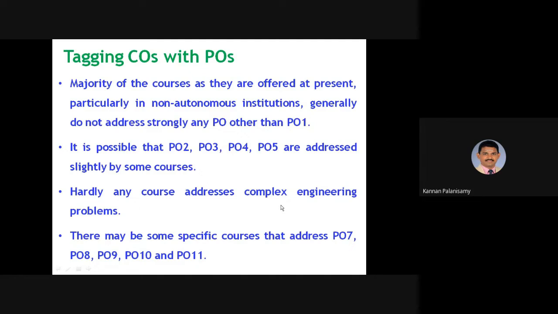Hardly any course addresses complex engineering problems. And there may be some specific courses that address PO 7, 8, 9, 10, and 11. These are all the professional outcomes. So in a non-autonomous institution, the institution does not have to modify these courses, but they can additionally add along with the curriculum to reach these POs.